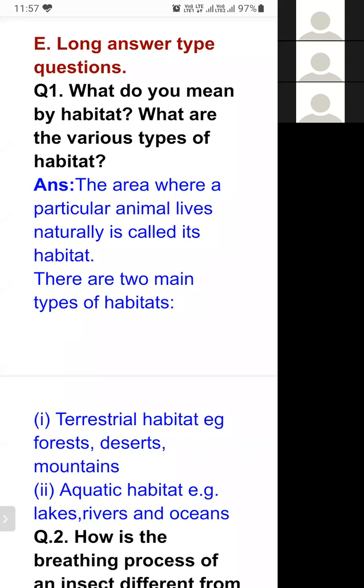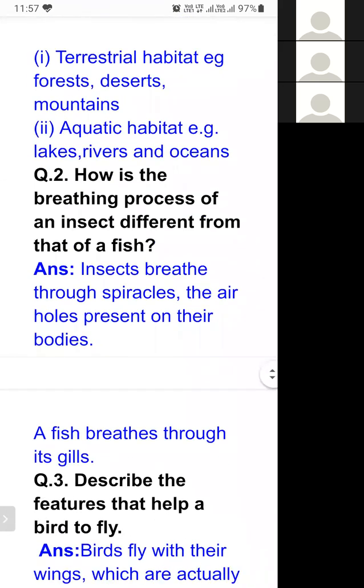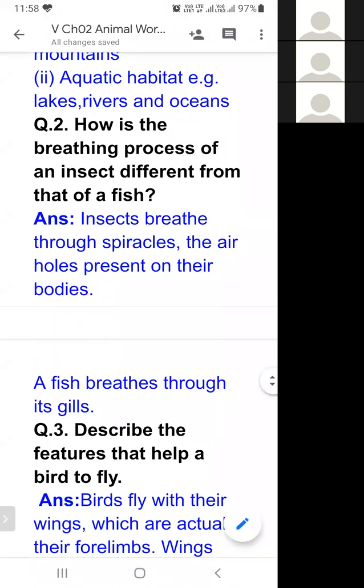These are aquatic habitats. Now the question number two: how is the breathing process of an insect different from that of a fish? Insects breathe through spiracles, the air holes present on their body, while a fish breathes through its gills.